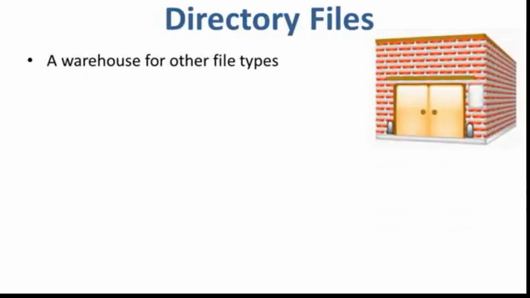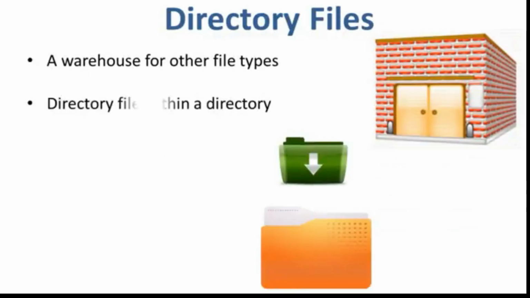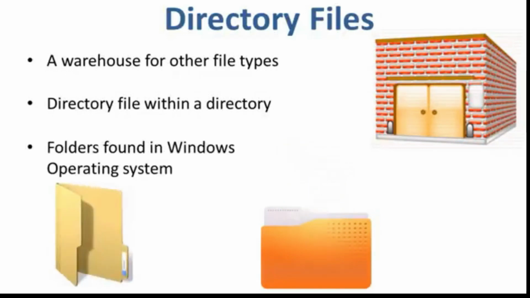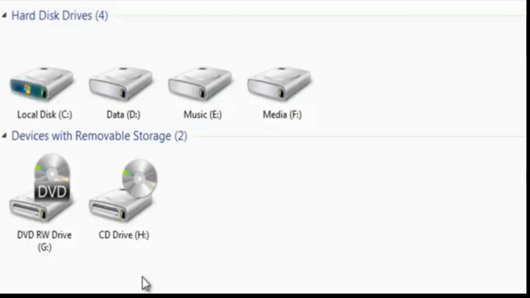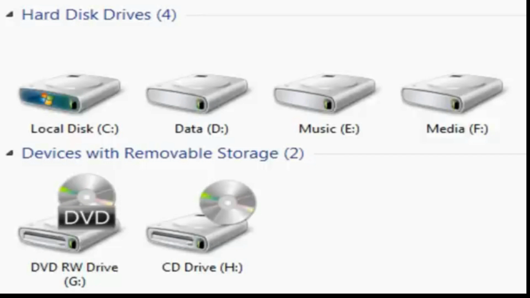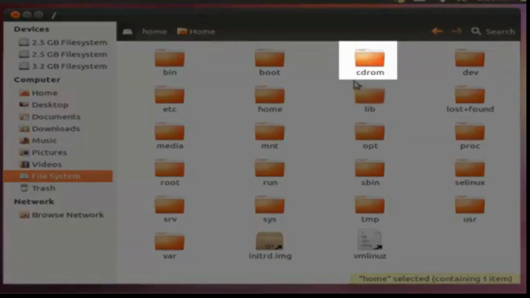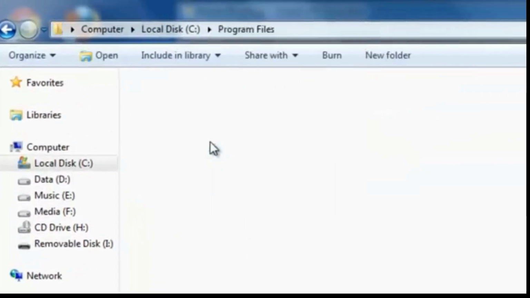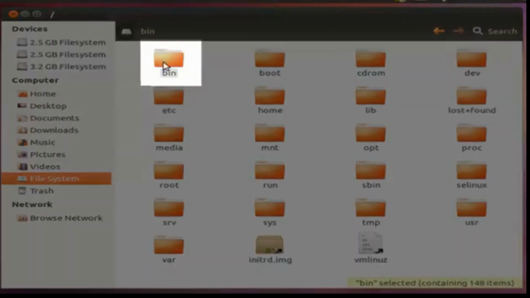Next are the directory files. This file is a warehouse for other file types. We can have a directory file within a directory, and you can take them as the folders found in the Windows operating system. Here, the difference between Linux and Windows becomes significant. In Windows, system and program files are usually saved on the C drive. But in Linux, you will find the system and program files in different directories under the file system. Same as the case with CD-ROM: while on Windows it is a drive, on Linux it is a directory named cdrom. Common programs on Windows are stored in Program Files. On Linux, you will find them under the bin directory.